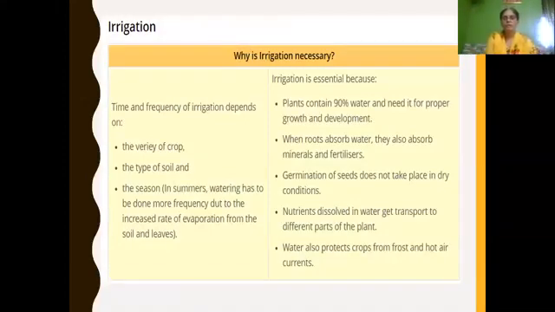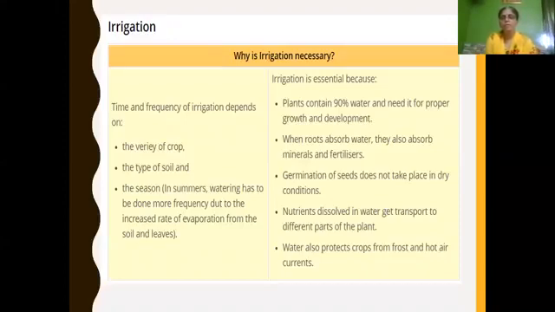Then irrigation. What is irrigation? Supplying of water to the plant is called irrigation. Why is irrigation necessary? Irrigation is essential because plants contain 90% water. So water is very important for proper growth and development. And when roots absorb water, they also absorb minerals and nutrients which are present in the soil. They dissolve in water and enter the plant through the root.